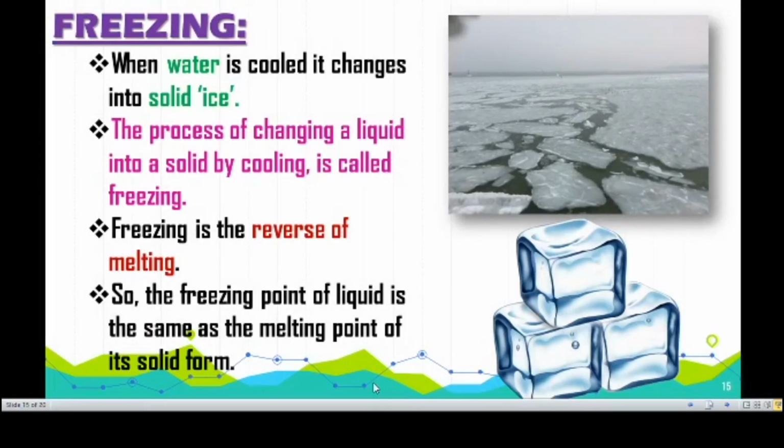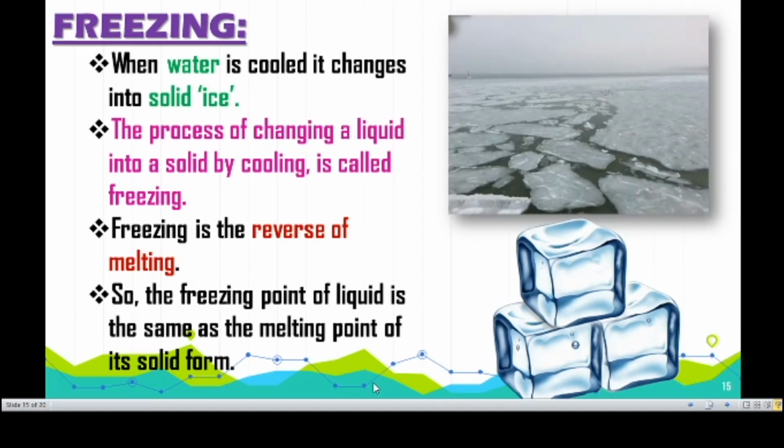Next one, freezing. Freezing also occurs on decreasing the temperature. It is the conversion of liquid into solid. The process of changing a liquid into a solid by cooling, that is, decreasing the temperature, is called freezing. In other words, we can say the reverse process of melting is called freezing. So freezing and melting are a reversible process. In melting, the solid is converted into liquid, and in freezing, the liquid is converted into solid.